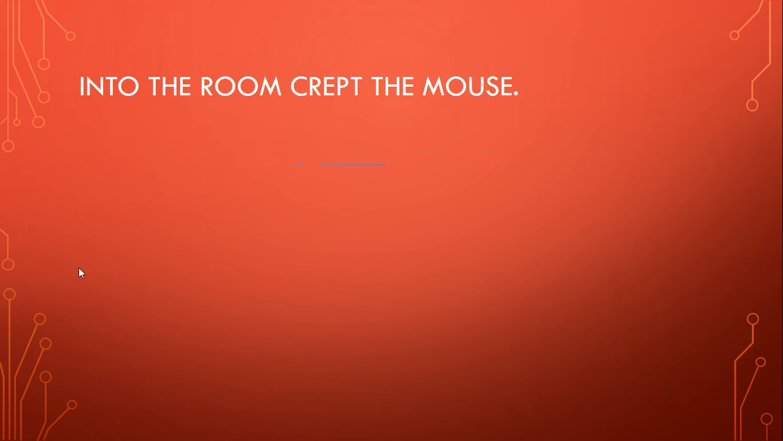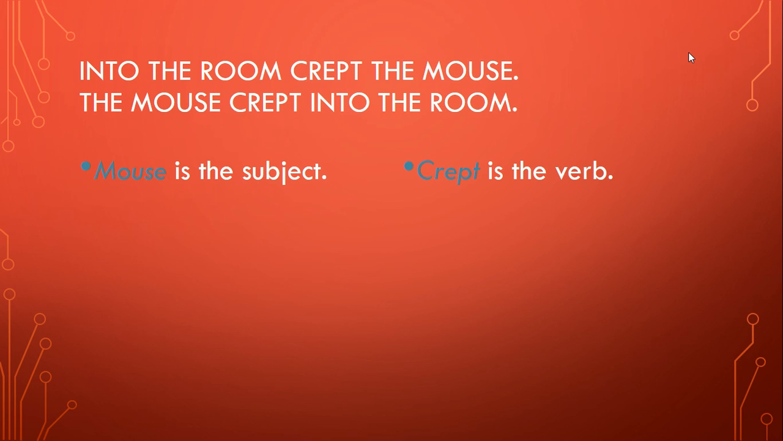Okay, into the room crept the mouse. In this case, let's ask ourselves, who or what is doing the action? Well, the room is not. Even though room is the first noun that we see in the sentence, room is not doing the action. What is? Mouse is the subject doing the action, which is creeping. So crept is the simple predicate or the verb. Let's put it in a more conventional order: the mouse crept into the room.